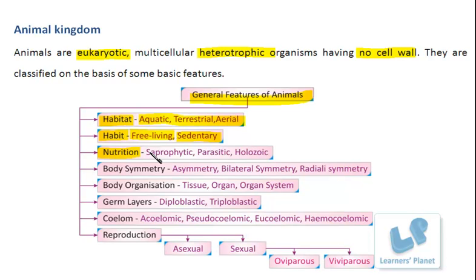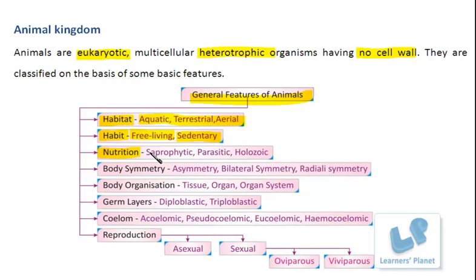Either they can obtain it from some other organisms, right? Or they can synthesize it themselves. So here in the animal kingdom, these organisms always show heterotrophic nutrition. This is a strict and peculiar feature for the animals.